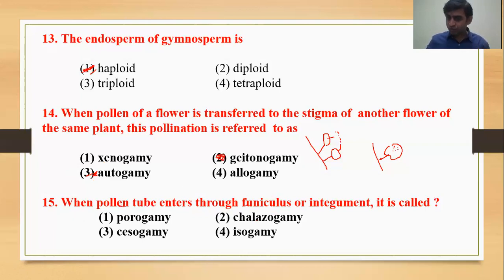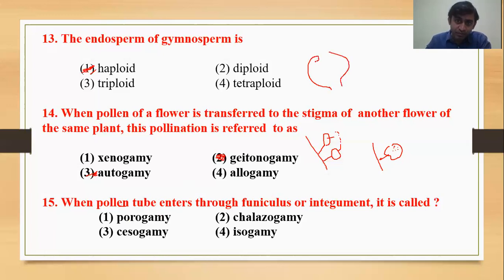Entry of pollen tube through funicle. Pollen tube means when the pollen grain is released from the anther, it travels by different agencies and reaches the stigma. There it will germinate from the stigma and reach the ovule, and after reaching the ovule, if it enters by micropyle, here I'm drawing the figure, let's see, this is the nucleus,